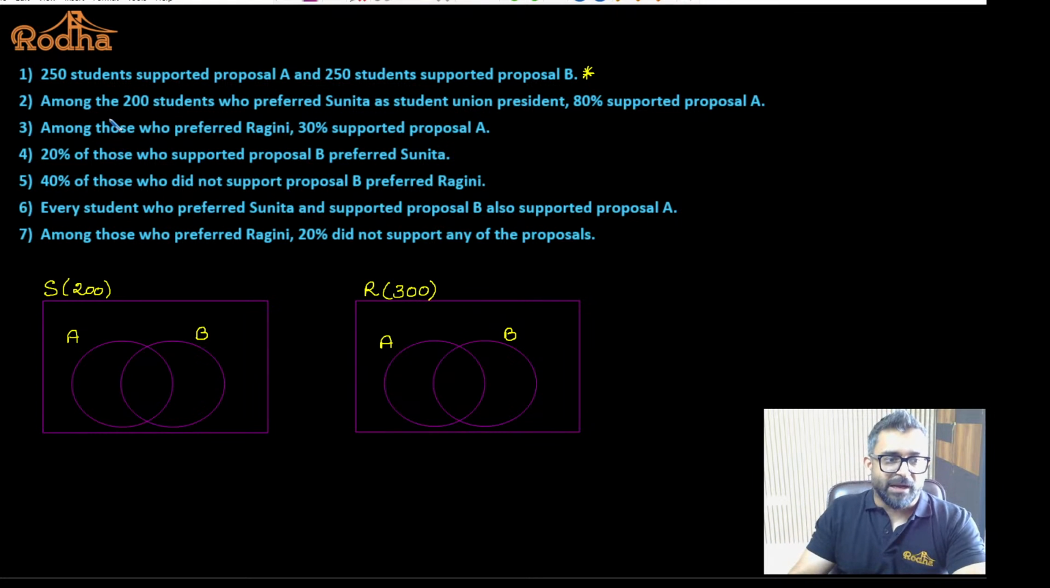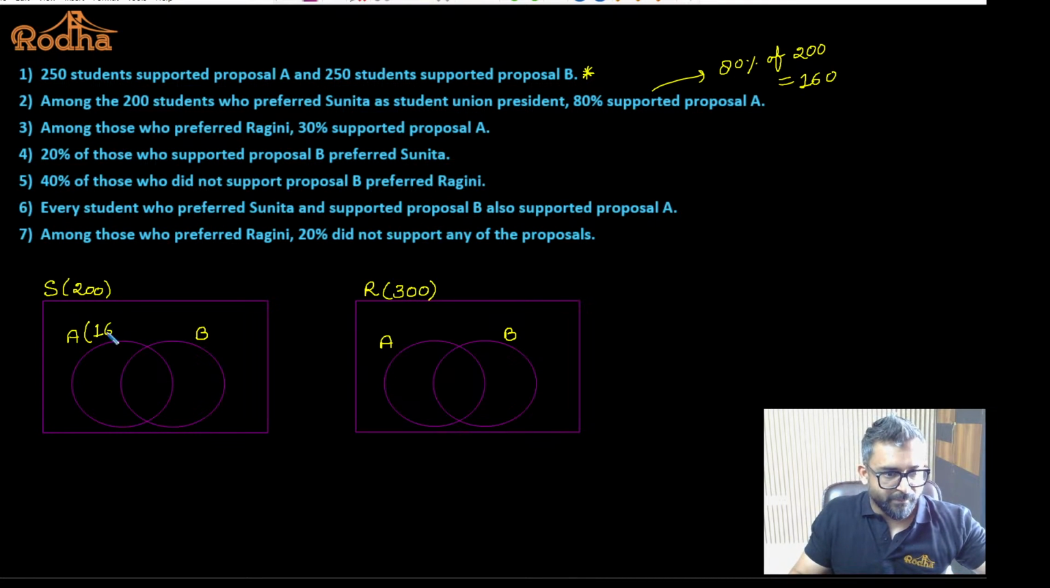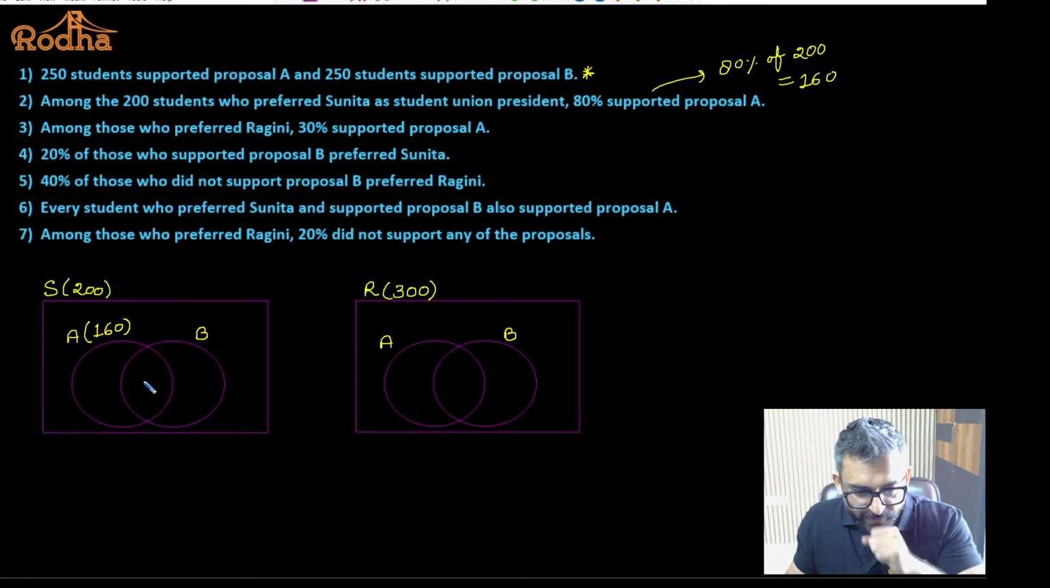Okay. So among the 200 students who preferred Sunita as Students' Union President, 80% supported proposal A. So what is 80% of 200? That will be equal to 160. So this is 160. Yes or no? 80% of 200 becomes 160. 160 is the number of students who prefer Sunita as the president and they like proposal A.